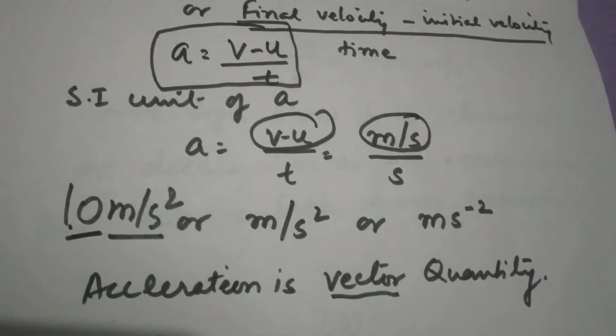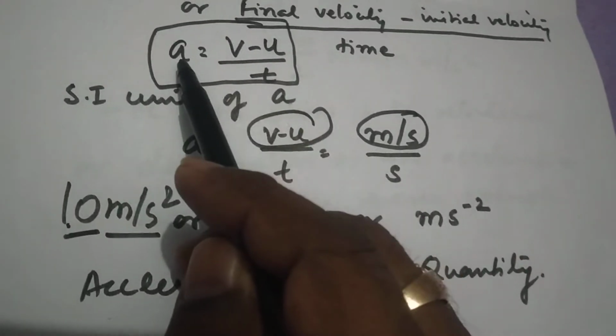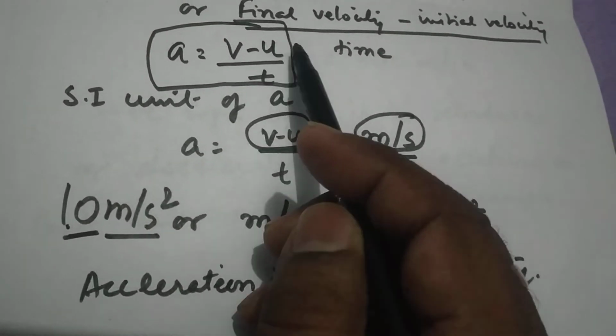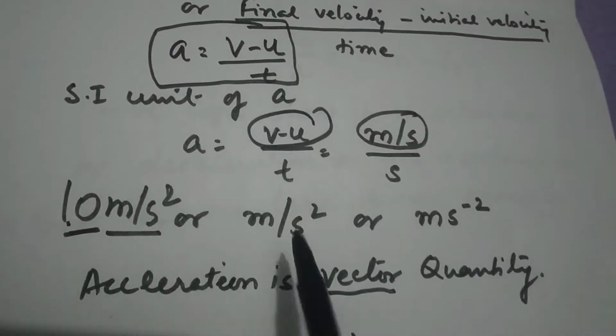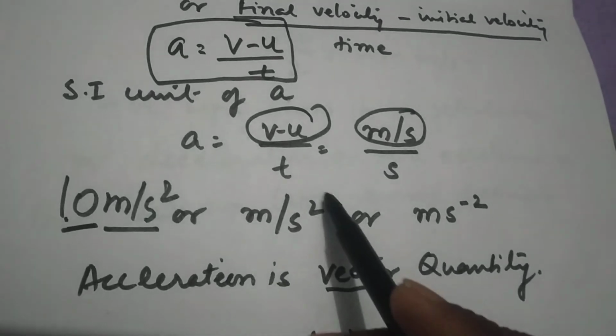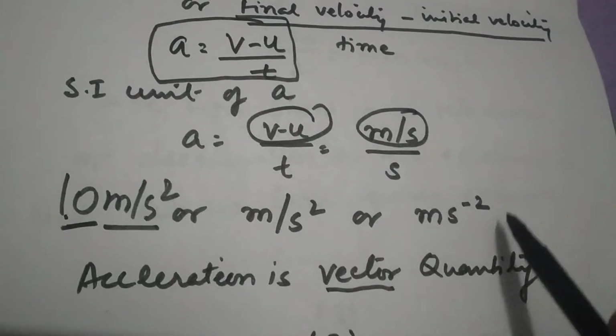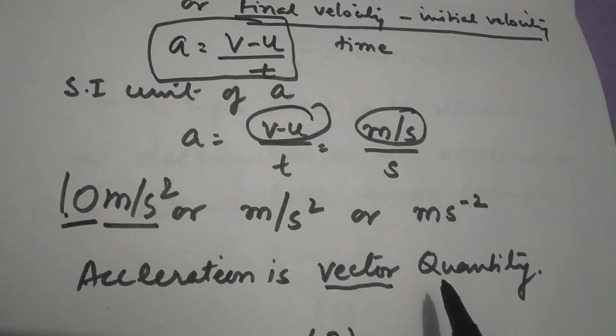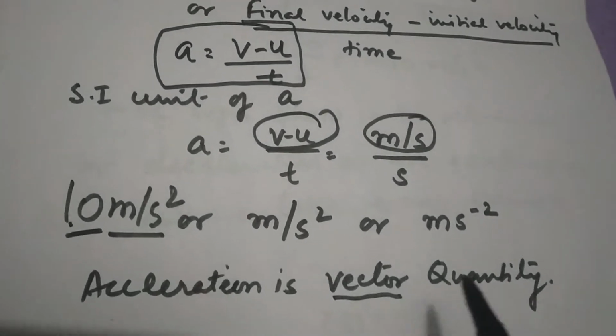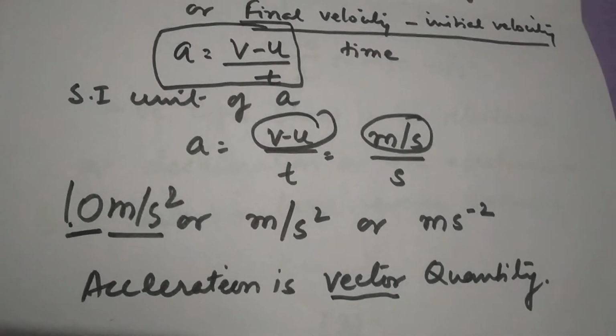So in totality, we can say the acceleration formula will be a equals v minus u upon t. Its SI unit will be meter per second square. You can write it like this also. And acceleration is a vector quantity. I hope this content is also clear to you.